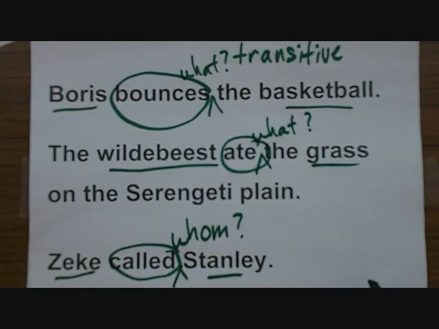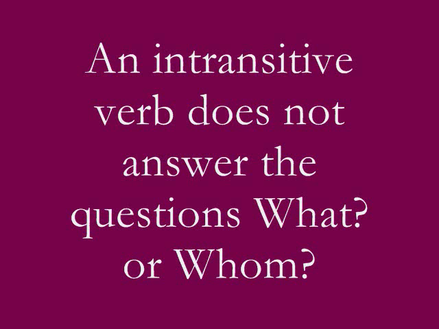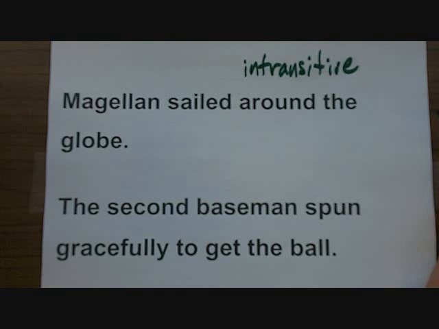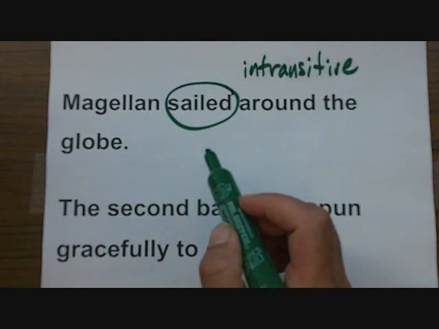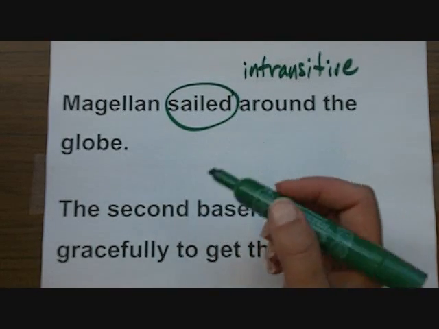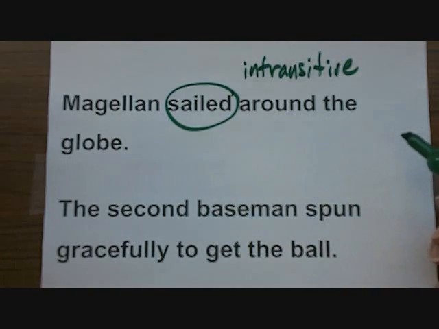There's a different type of action verb called an intransitive verb. With one of these verbs, the questions what or whom do not work. Let's look at some examples. Magellan sailed around the globe. Ask yourself what Magellan did. He sailed. Clearly, sailed is the verb. But those two questions, what and whom, don't work here.